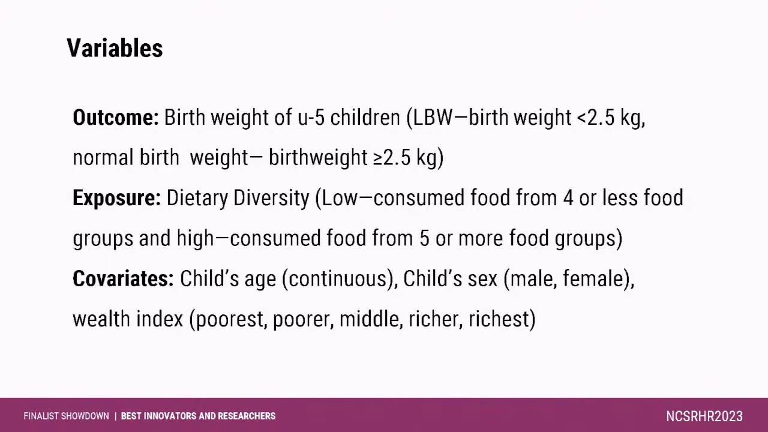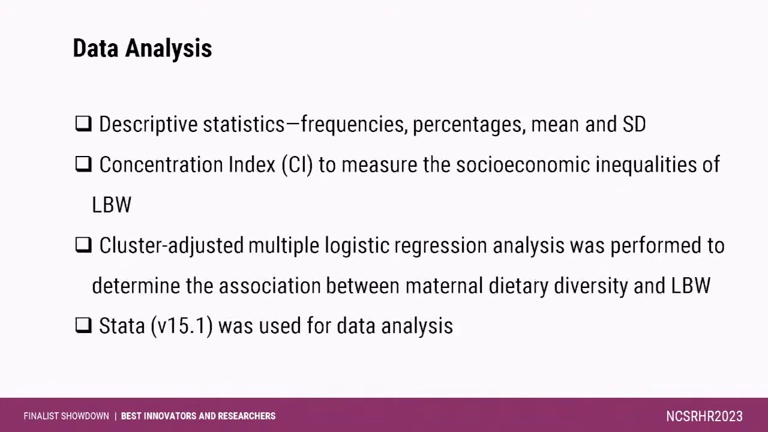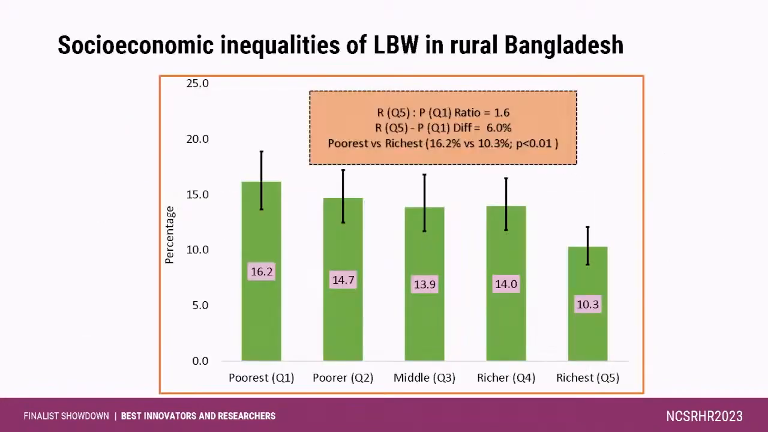This bar chart shows the socioeconomic inequalities of low birth weight. We see that in the poorest group, the low birth weight prevalence was 16.2%, and in the richest group, it was 10.3%. And the poorest-richest ratio was 1.6, and the absolute difference was only 6%, but it was statistically significant. We used the p-value by using the adjusted Wald test.